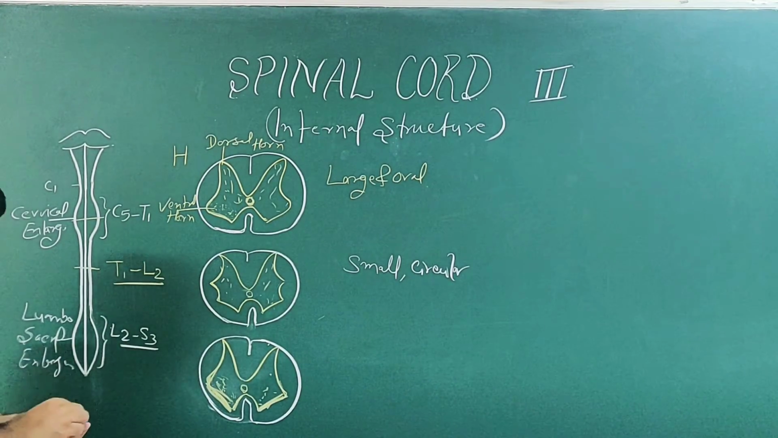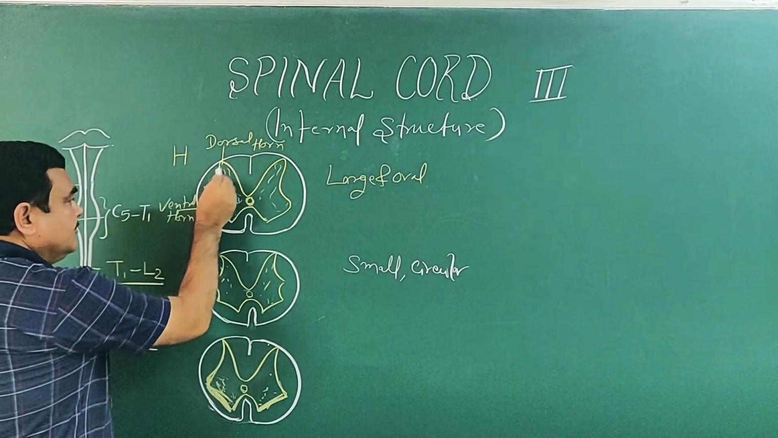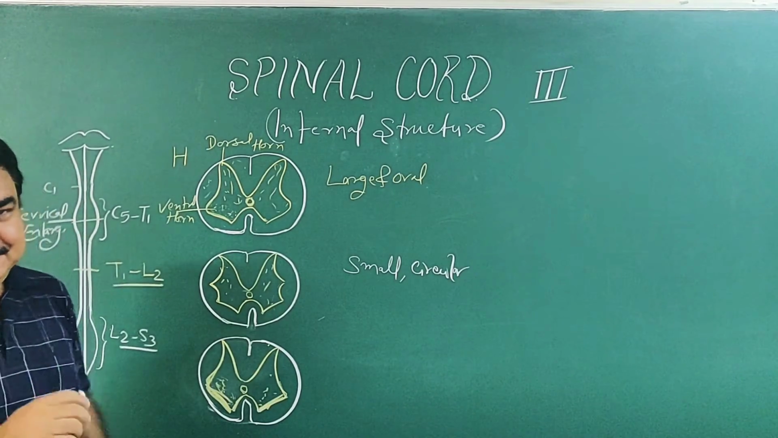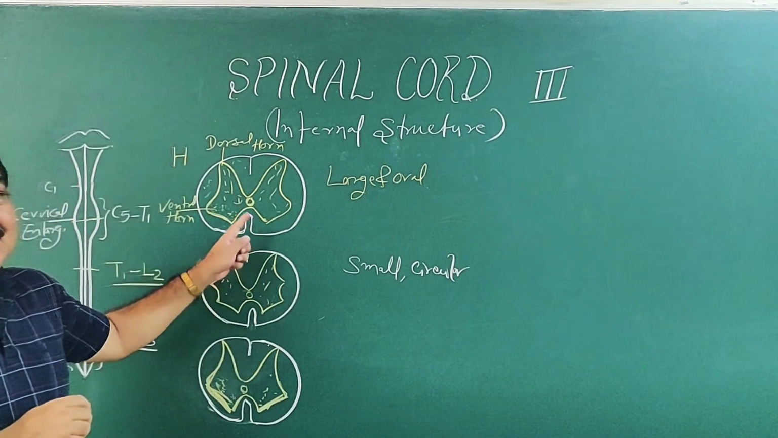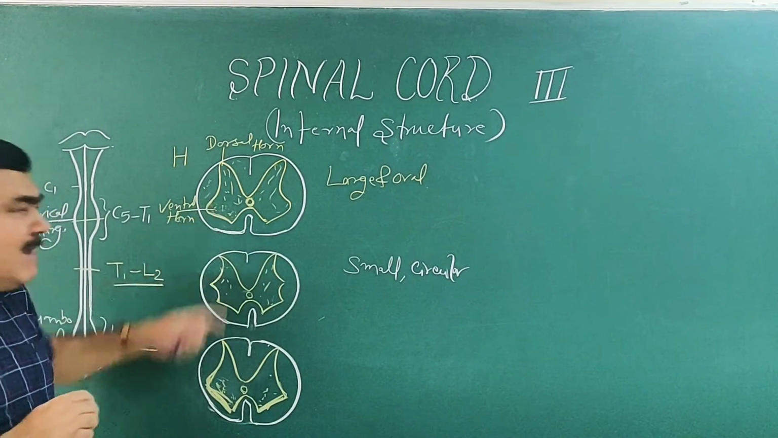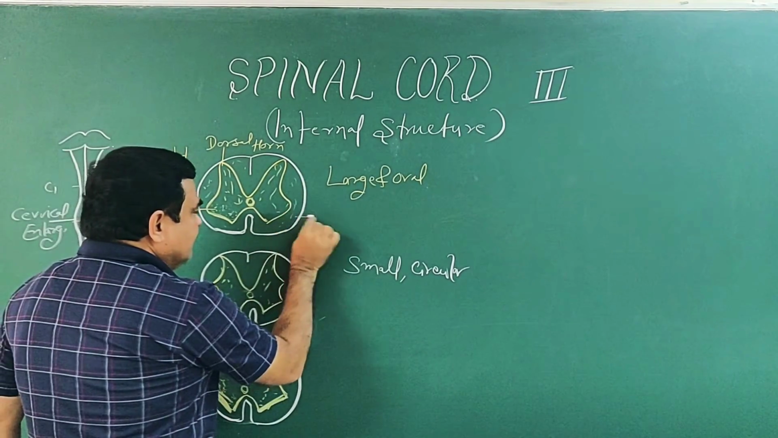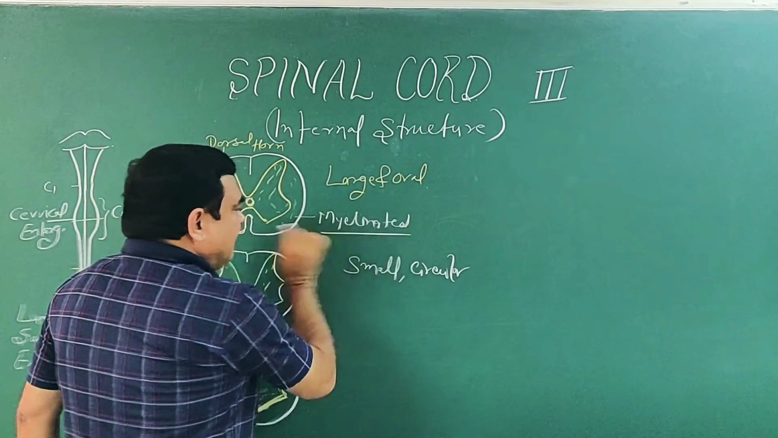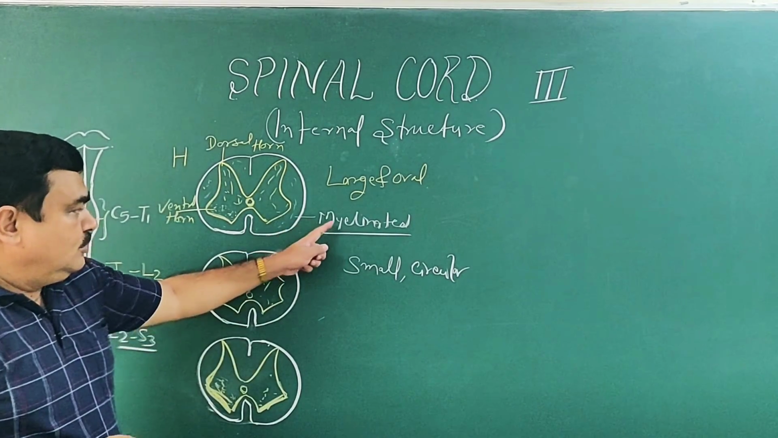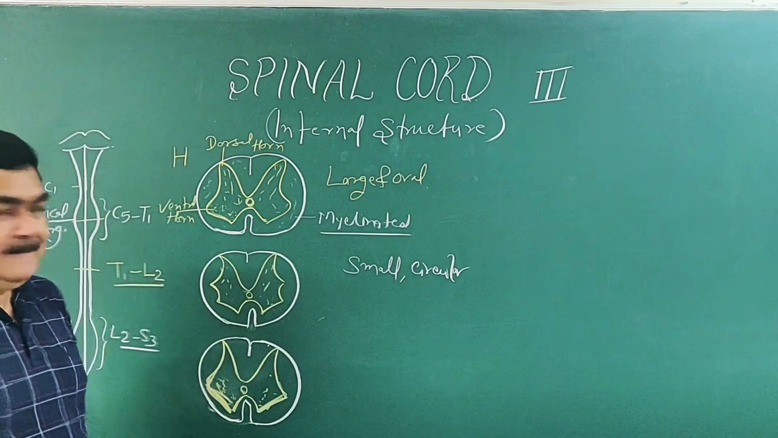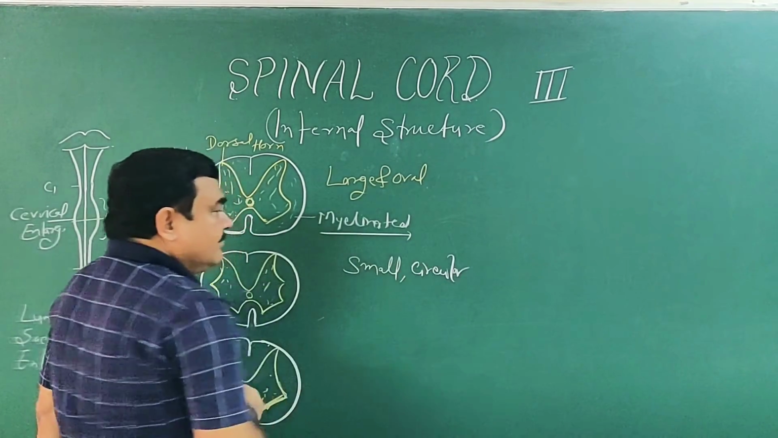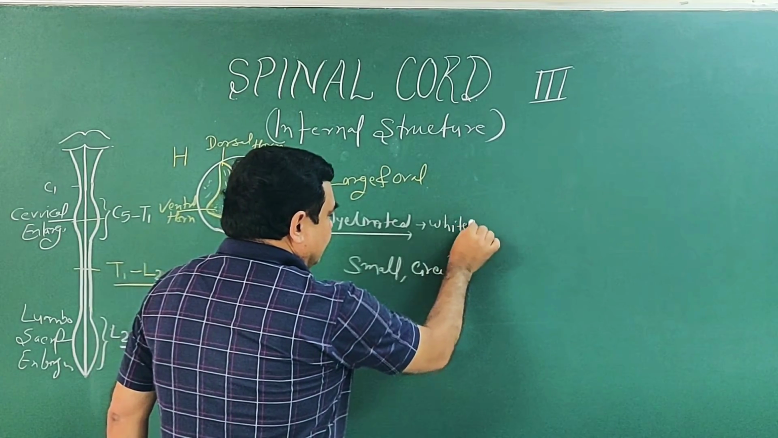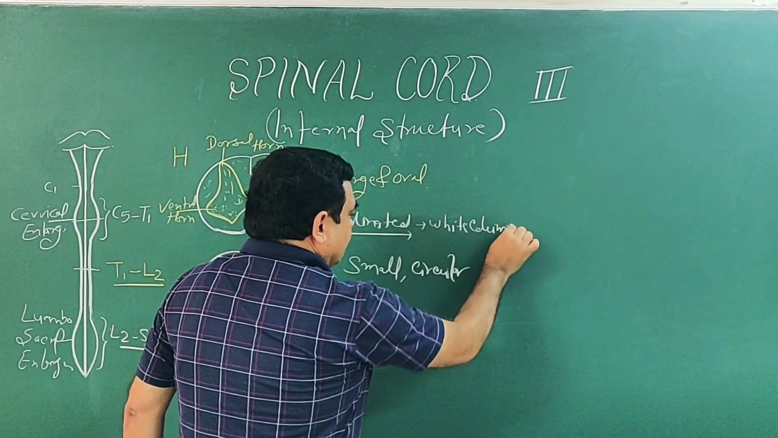Now the white matter. Here you can see this area is white matter. White matter is white. Why? The reason behind this is that the nerve fibers here are myelinated nerve fibers. Due to these myelinated nerve fibers, this is known as white matter or white column.